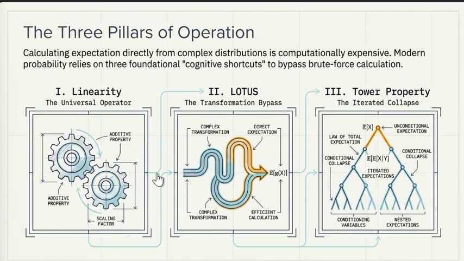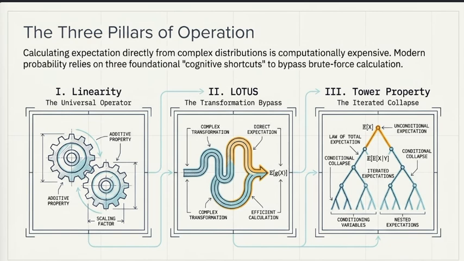So, there are three pillars of operations. Instead of memorizing all the formulas, everything we will use comes from these three fundamental properties. So just remember these. The first property is linearity. It allows us to simplify complicated expressions immediately.